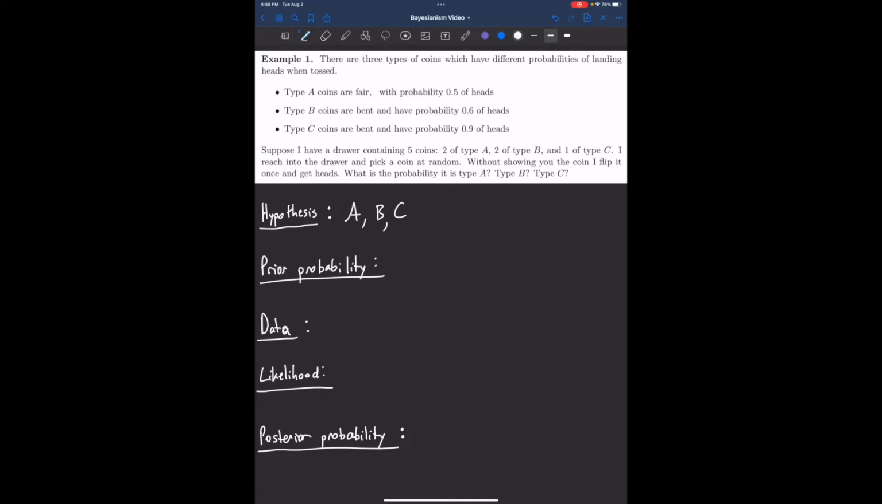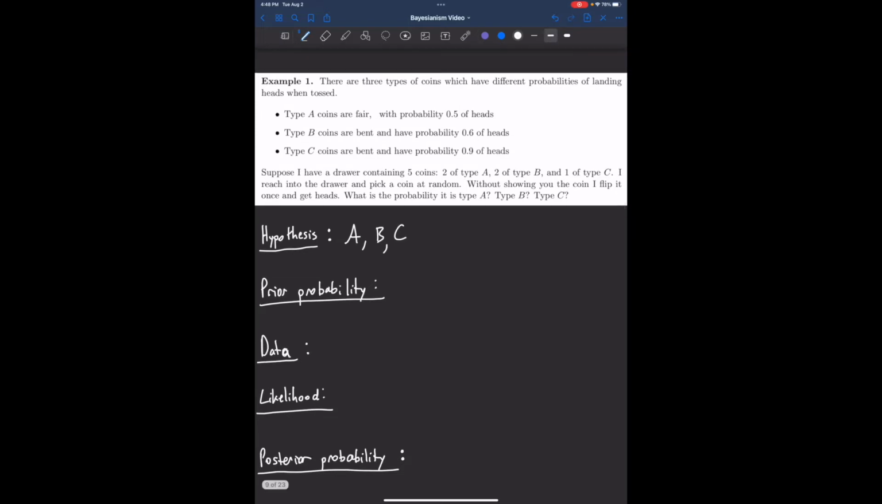Now, for each of these 3 hypotheses, we have a prior probability that the hypothesis is correct. Without observing any data, I might say the probability of picking a coin of type A from the drawer is just 2/5, right? Because I have 2 coins of type A, 2 coins of type B, and there are 2 plus 2 plus 1, 5 total coins, so that's 2/5, or 0.4, right? So the prior probability of A is 0.4. Likewise, the prior probability of B is also 0.4, and the prior probability of C is 1/5 or 0.2.